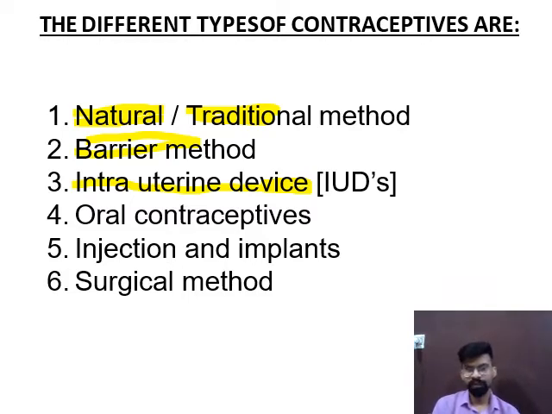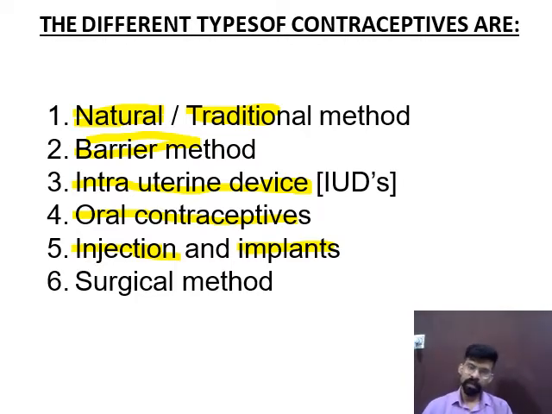Then oral contraceptives, these are some pills that are used for birth control, and these pills are used by females. Next one is injection and implants.